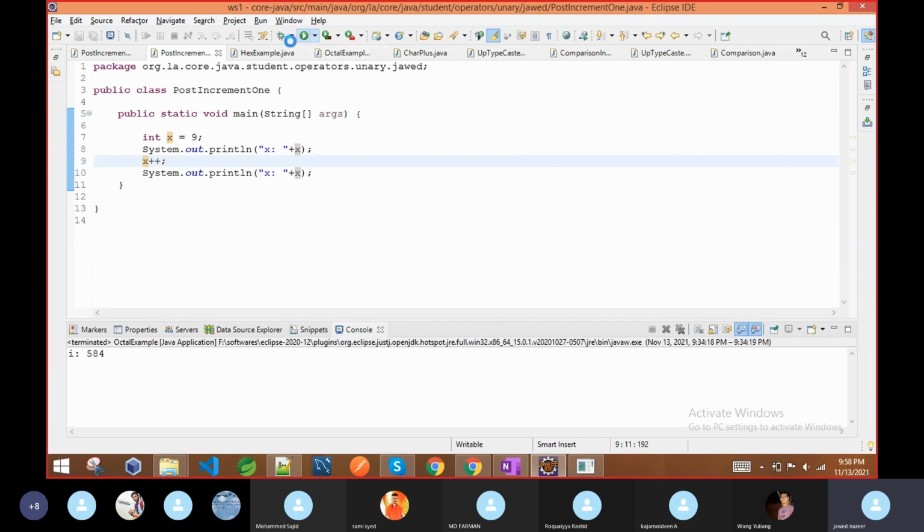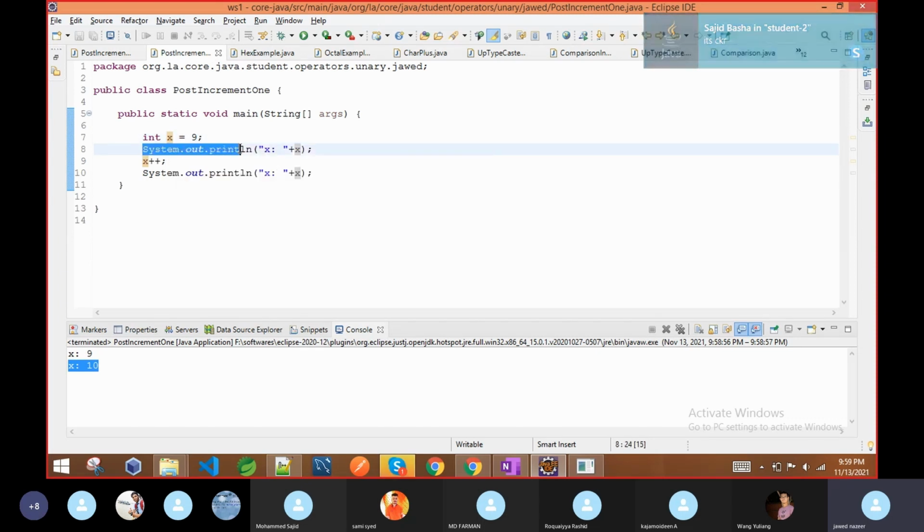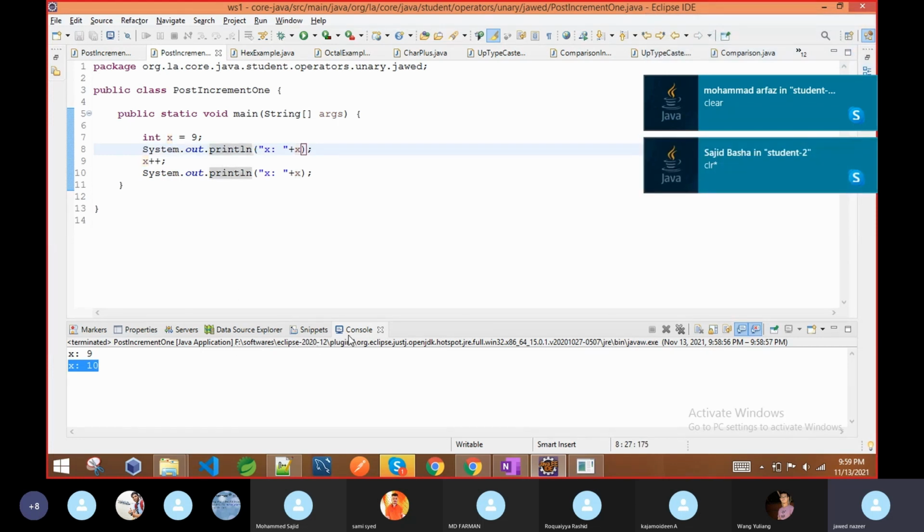So if we run this program, you can see initially the value is 9, then we apply the increment operator, and the value is changed to 10. This is the way we declare a variable. Then we are just printing. This is the syntax which will print the value in your console.